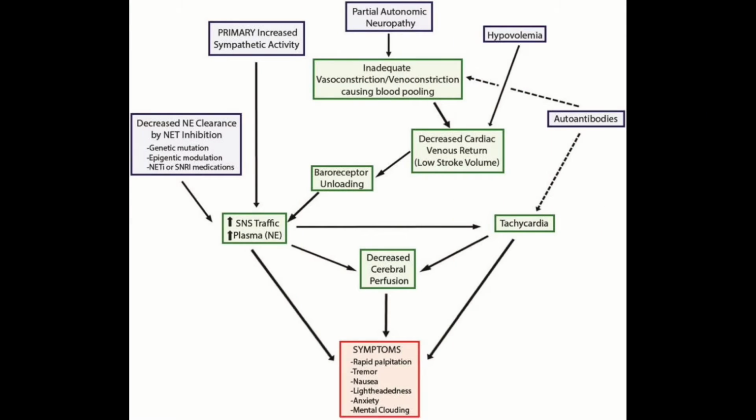So let's go ahead and move on to the next blue box. This one is going to be very similar to the last box that we saw. This one is primary increased sympathetic activity. Hopefully you know what the sympathetic nervous system does by now. It is the fight or flight response, baby. It is what is releasing the epinephrine and norepinephrine. So primary increased activity just means that you have an overexpression of your sympathetic nervous system.